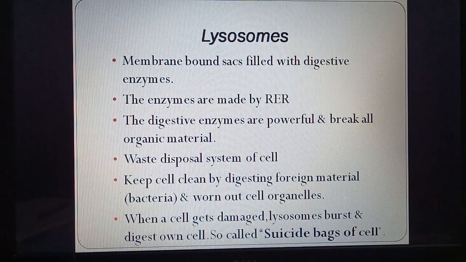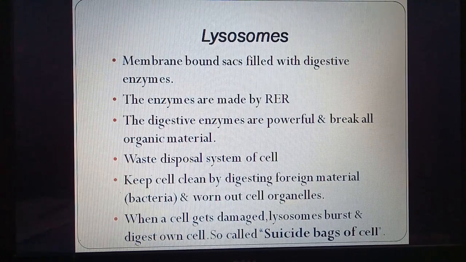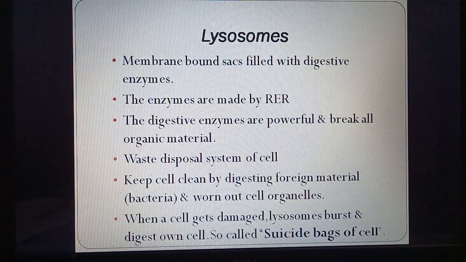So the first is lysosomes. Lysosomes are membrane bound sacs. A sac is also called a vesicle, a sac-like or bag-like structure, and it is filled with enzymes which are digestive in nature. So these enzymes will break down complex material into simple forms. The enzymes are made by rough endoplasmic reticulum. So these enzymes are produced by rough endoplasmic reticulum which has ribosomes.